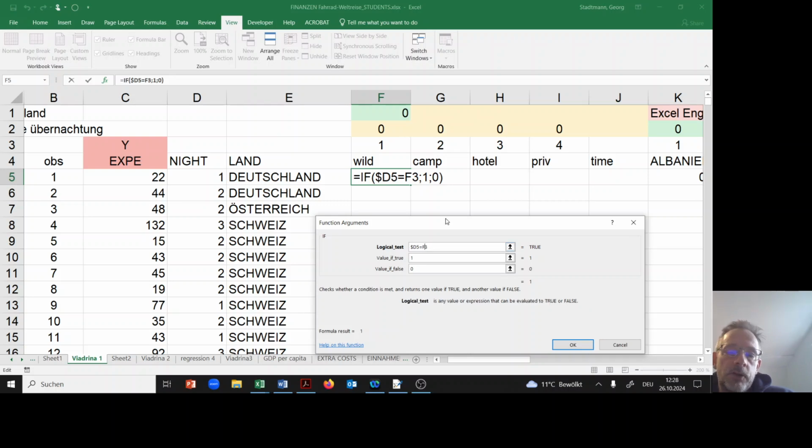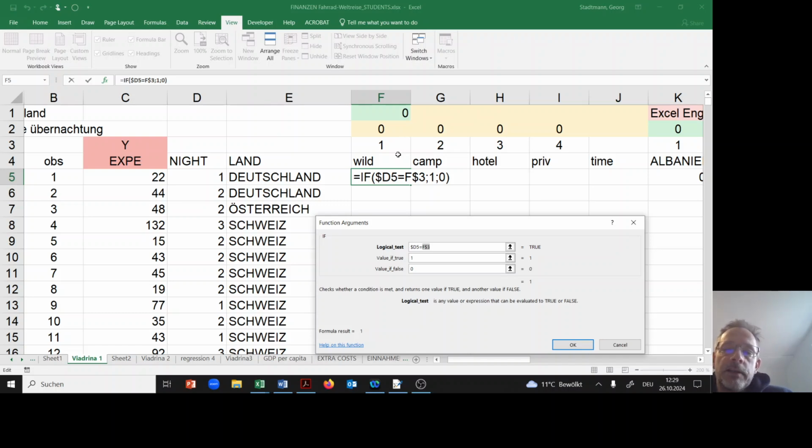Furthermore, I want to put a $ sign in front of the 3, because I want to freeze row number 3 when I copy this information all the way down. So a $ sign in front of D and a $ sign in front of row number 3.